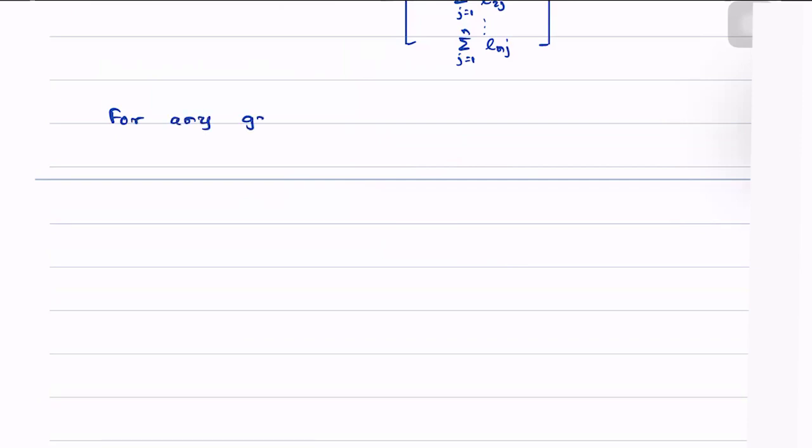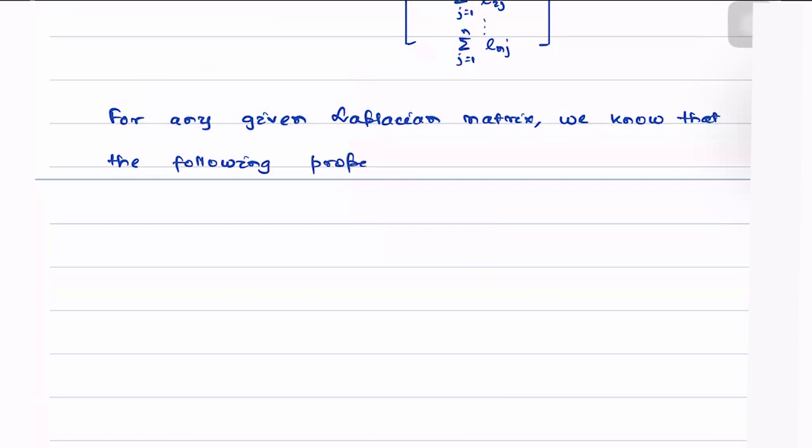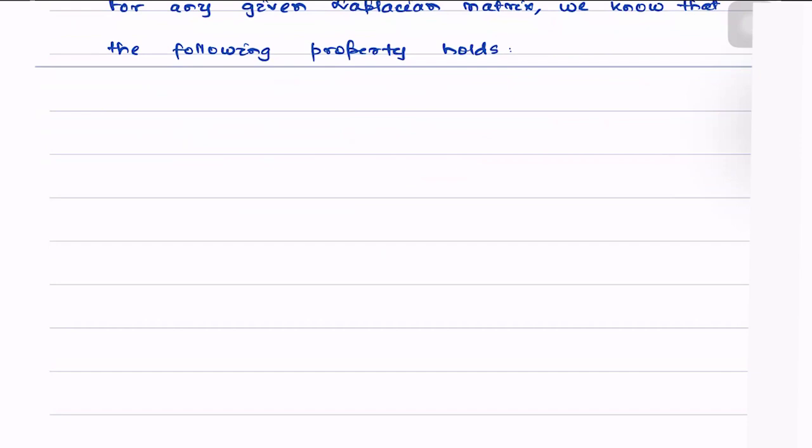For any given Laplacian matrix, we know that the following property holds. What is that property? Let me start by writing the definition. It is D out minus A.